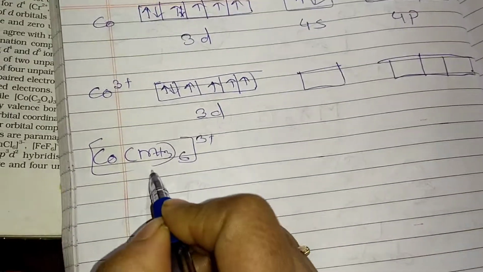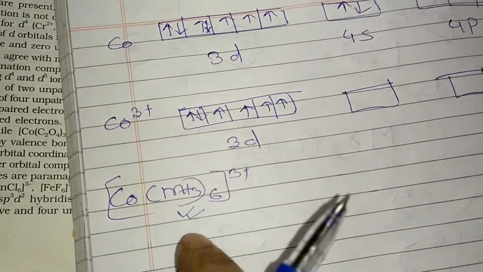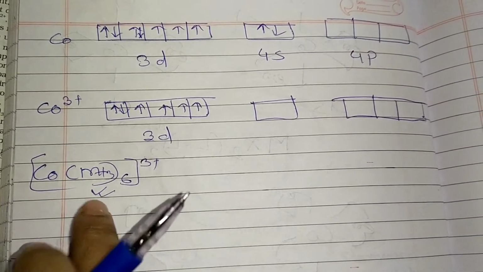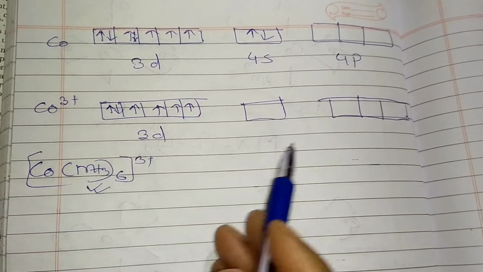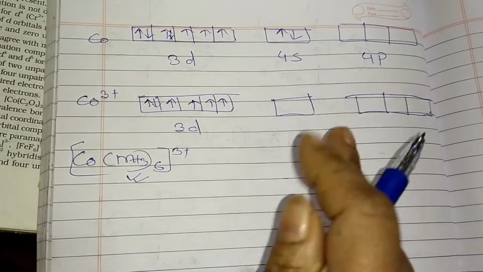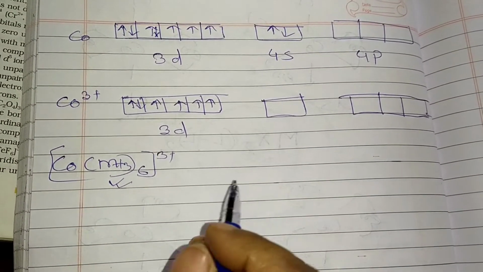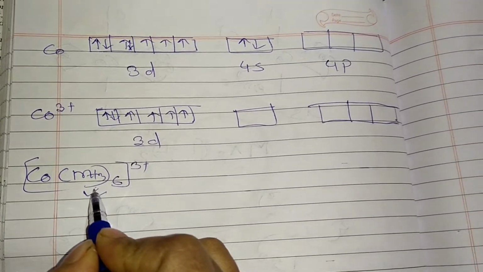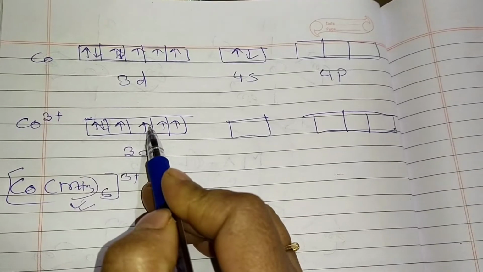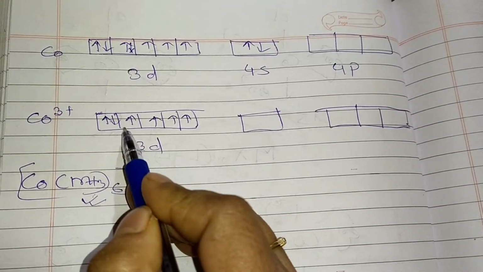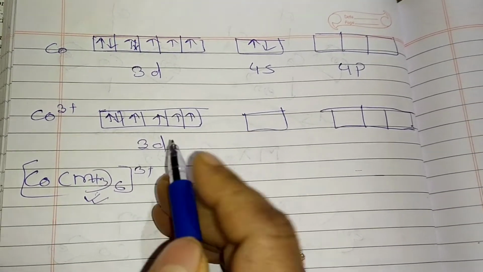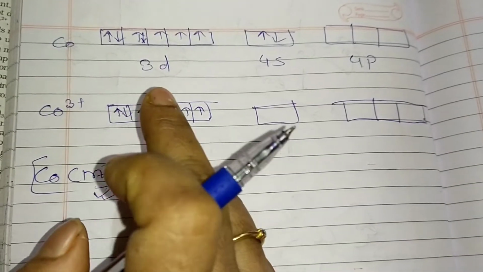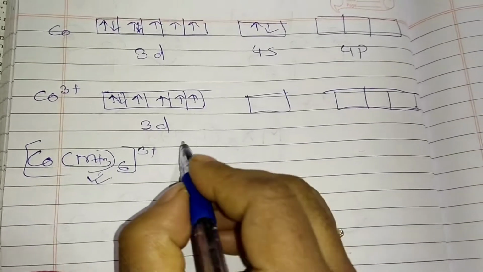Now as ammonia is here, what will be happening? Ammonia is a strong ligand. So when strong ligands are entering, that we will also discuss one more time in crystal field theory, but now I am saying strong ligand. So they are actually making these electrons pair up. Okay? When they are pairing up, what will be the situation now?